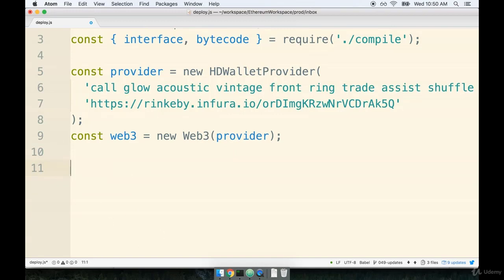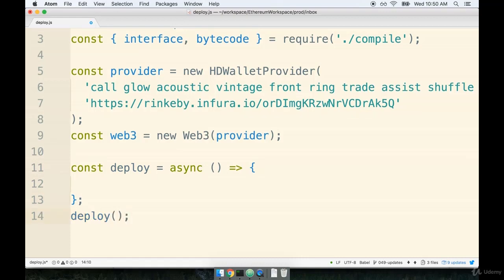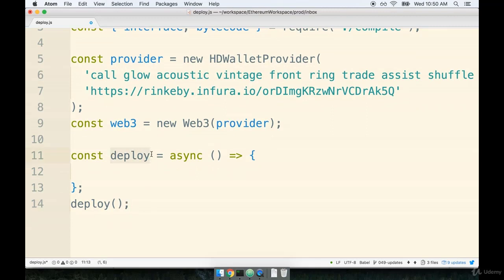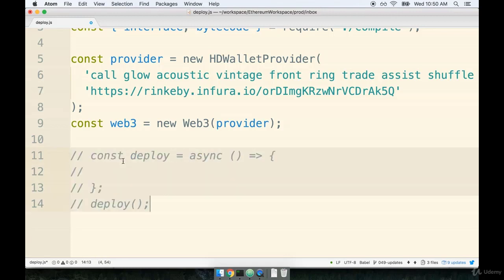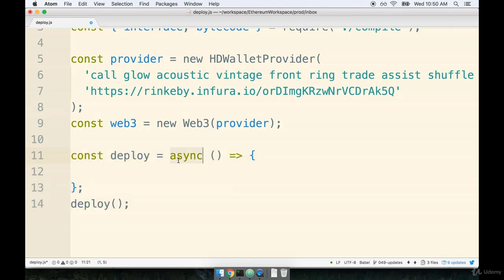So we're going to just arbitrarily decide to write a function, and the only reason we're doing this is so we can use the async await syntax. So I'm going to make a function called deploy. I'm going to mark it async, and then immediately after that, we will call deploy. So there is no reason for making this function outside of giving us the ability to use the async await syntax. We could just as easily not write our deployment script inside this function, but then we would not be able to use async await. So again, just a little helper to make our lives a little easier.